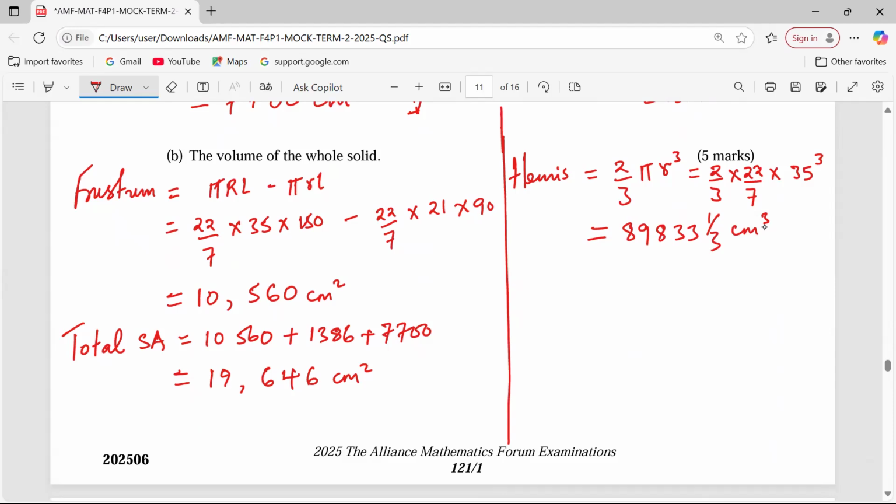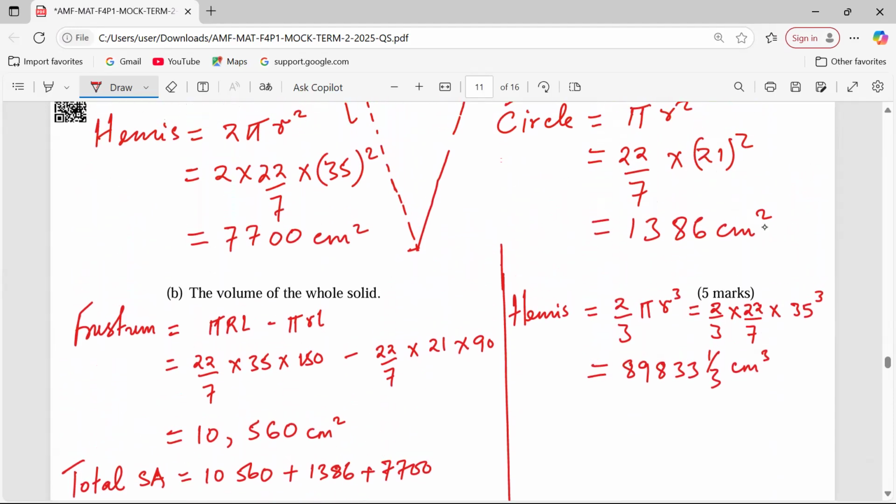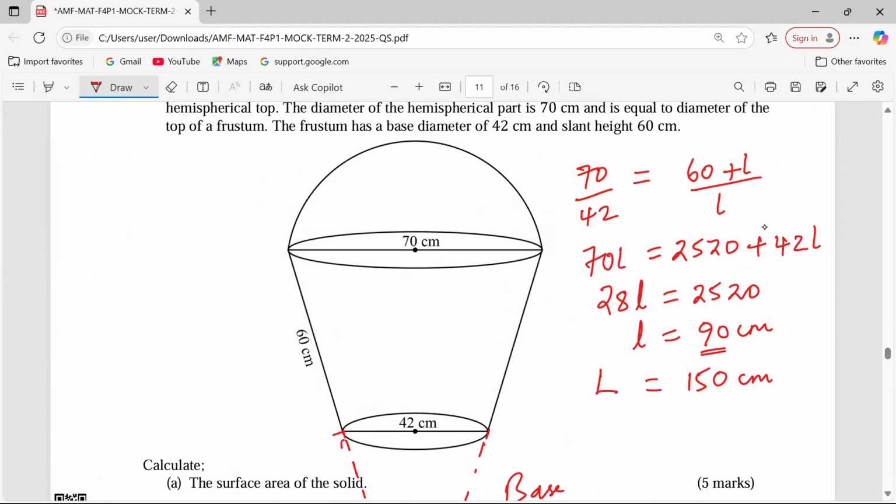Now we talk about the other part. Remember, volume of the hemispherical part has been obtained. What about the frustum part? We need volume of original cone minus volume of the smaller cone that was cut off, right?